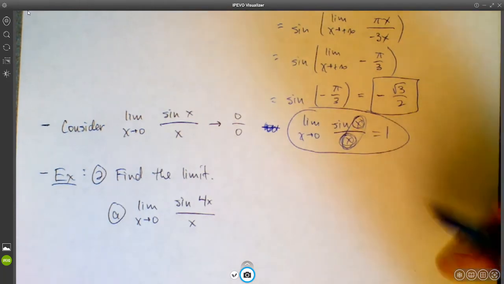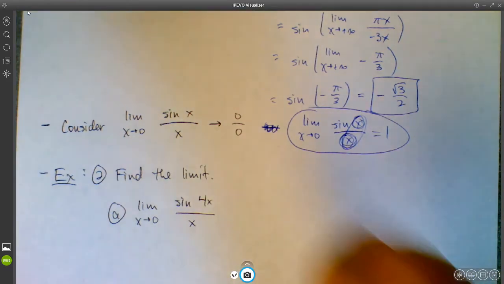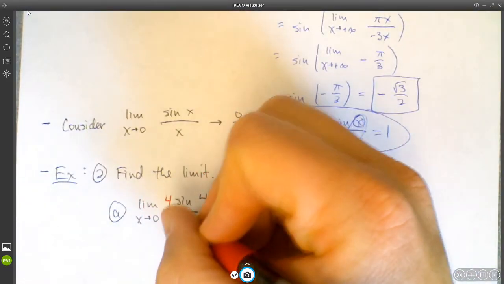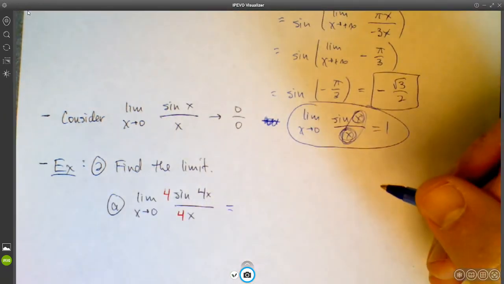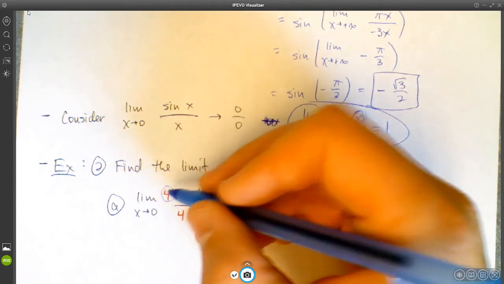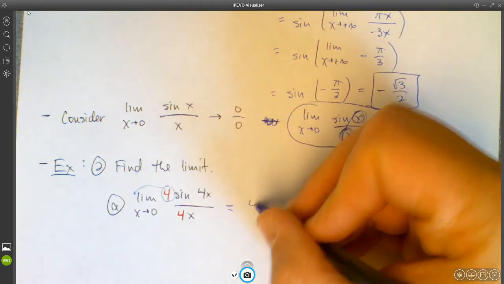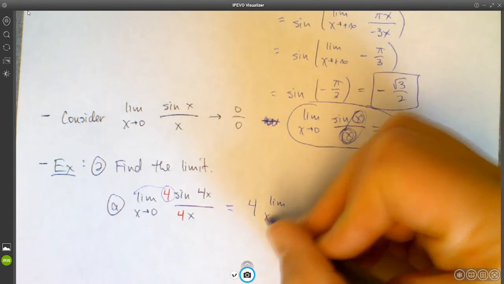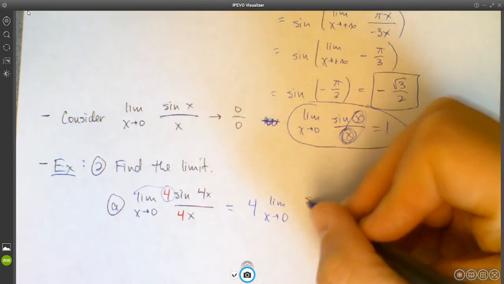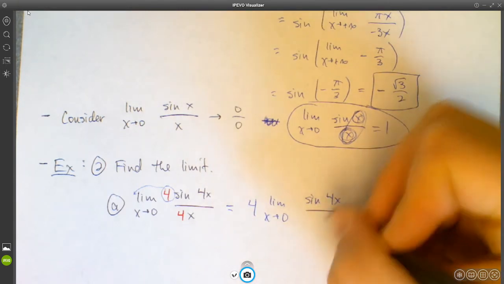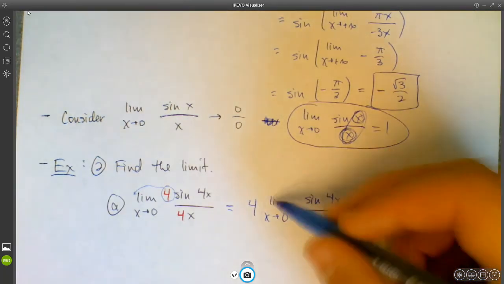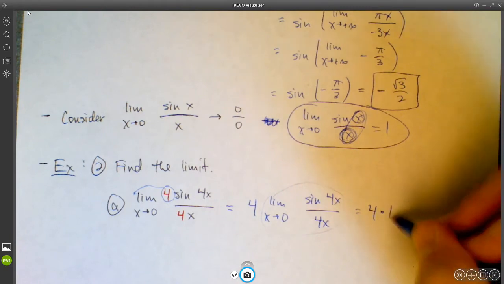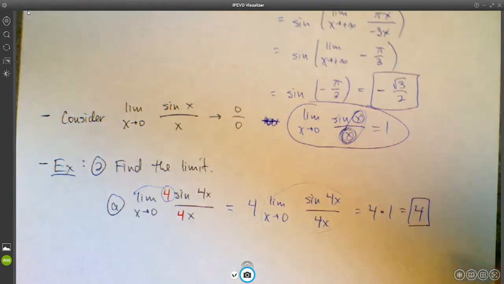So what we need to do in this case is multiply by 4 over 4. And then I'm going to take this 4 out. So I'm going to call this 4 times the limit as x approaches 0 of sine 4x over 4x. And now this limit is 1. So we get 4 times 1, which equals 4.